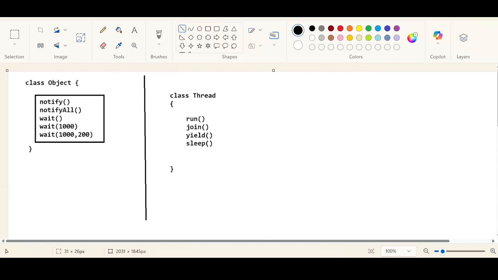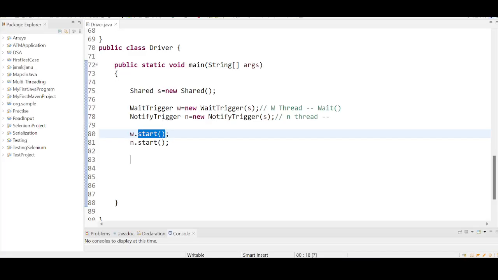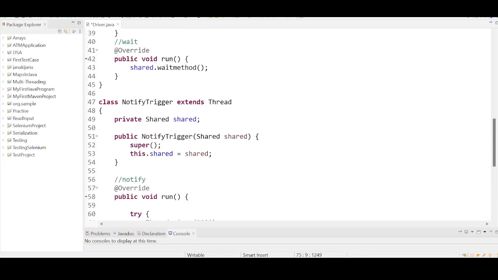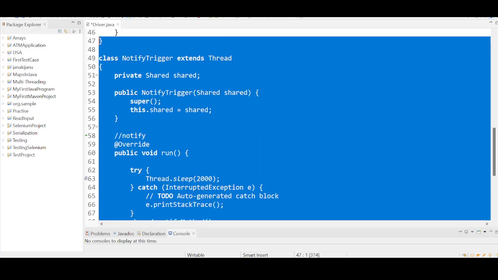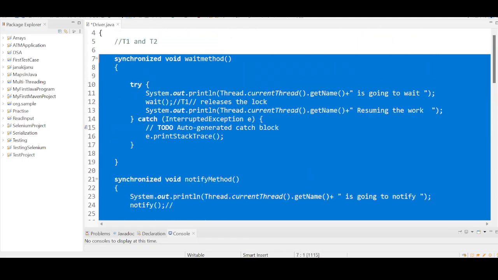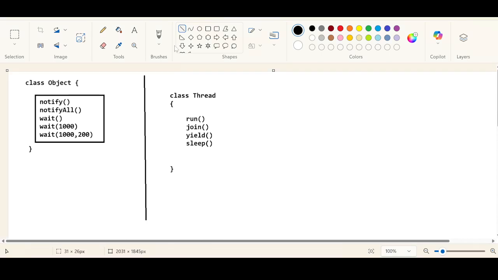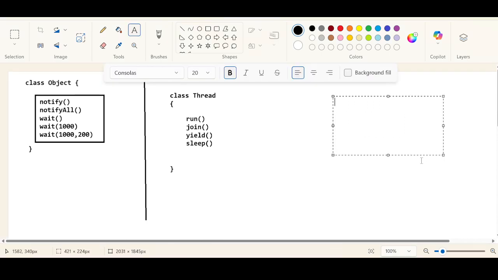See, let me give you a small program. Not required. Okay, before that, let us say I have three different classes. One is the Student class. Second one is the Employee class.